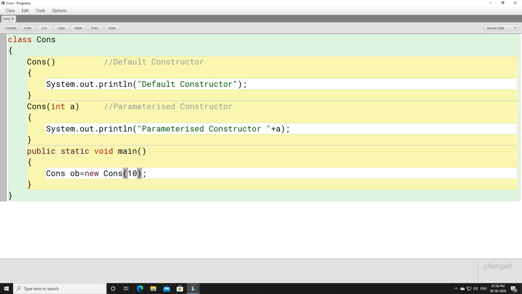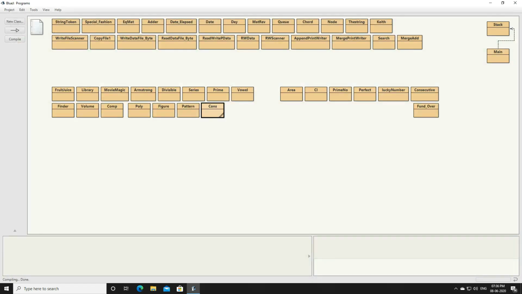Here we are passing one argument, and we have a parameter which can hold this value, that is 10. So a will hold the value 10, and it will print parameterized constructor, and then it will print 10. Let us compile this program and execute the main method.